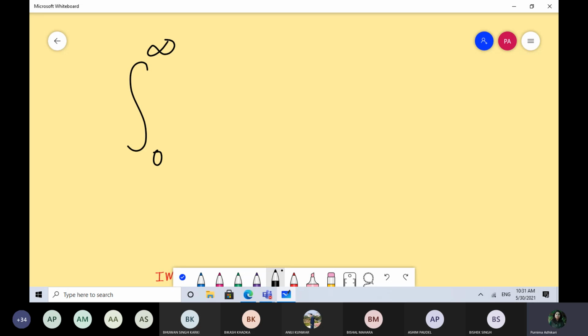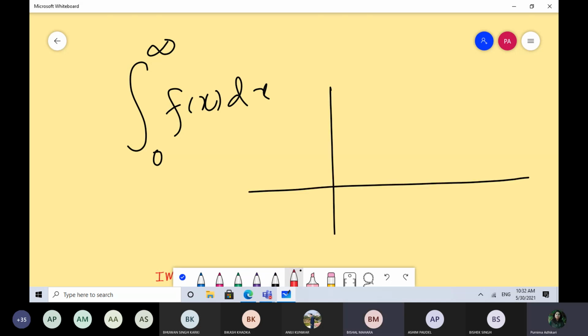Suppose your limit of integration is like this, and you have any function, कुनै पनि function छ, and your integral, look at limit of integration, it says that you have to find out area of this function starting from 0 but ending at infinity. So do you think it is practical situation? How is it possible that we find out, you see your lower limit is finite, you know where you have to start from 0, but do you know where you have to end? Do you know your end point? No, exactly. You don't have any endpoint.